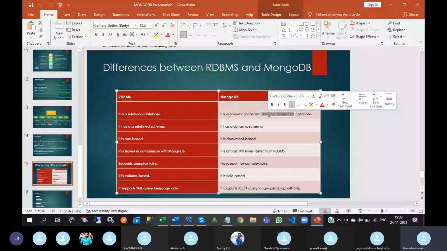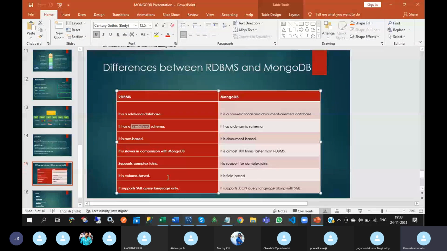RDBMS has a predefined schema. That means before inserting the data into the table, you must create the table and the column names with proper data types, all those things you need to do. But coming to MongoDB, there is no need to do all those things. You can directly write the insert query. If the table does not exist, it will automatically create that table, and then insert the data into that particular table.